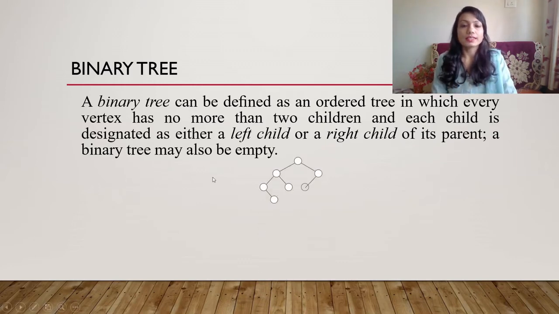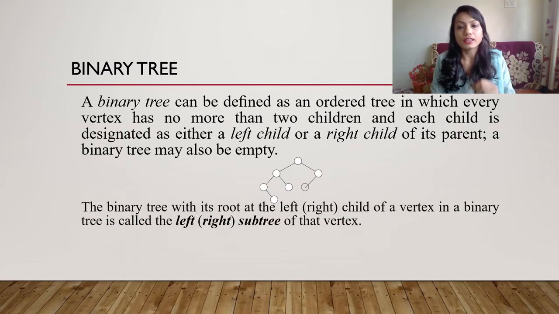So here is one example. As you can see, this is called the root. It has 2 children, and the next node again has 2 children, whereas this has only 1 child and this also has 1 child. This side is called the left child, this is called the right child, and this node has only a left child, this has only a right child. That is nothing but a binary tree.